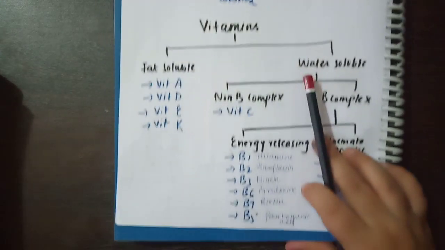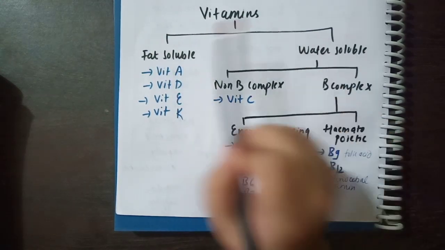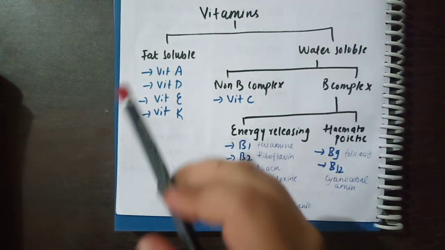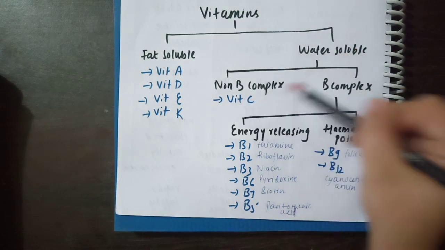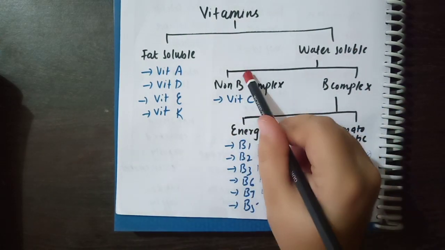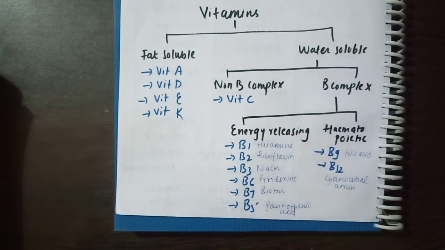Now coming on to the classification of vitamins, as I said, vitamins are divided into two forms, that is fat soluble and water soluble. When you talk of fat soluble, we have A, D, E and K. When you talk of water soluble, we have two divisions, that is non-B complex and B complex. In non-B complex, it is obvious we have vitamin C, and in B complex we have another two criteria,